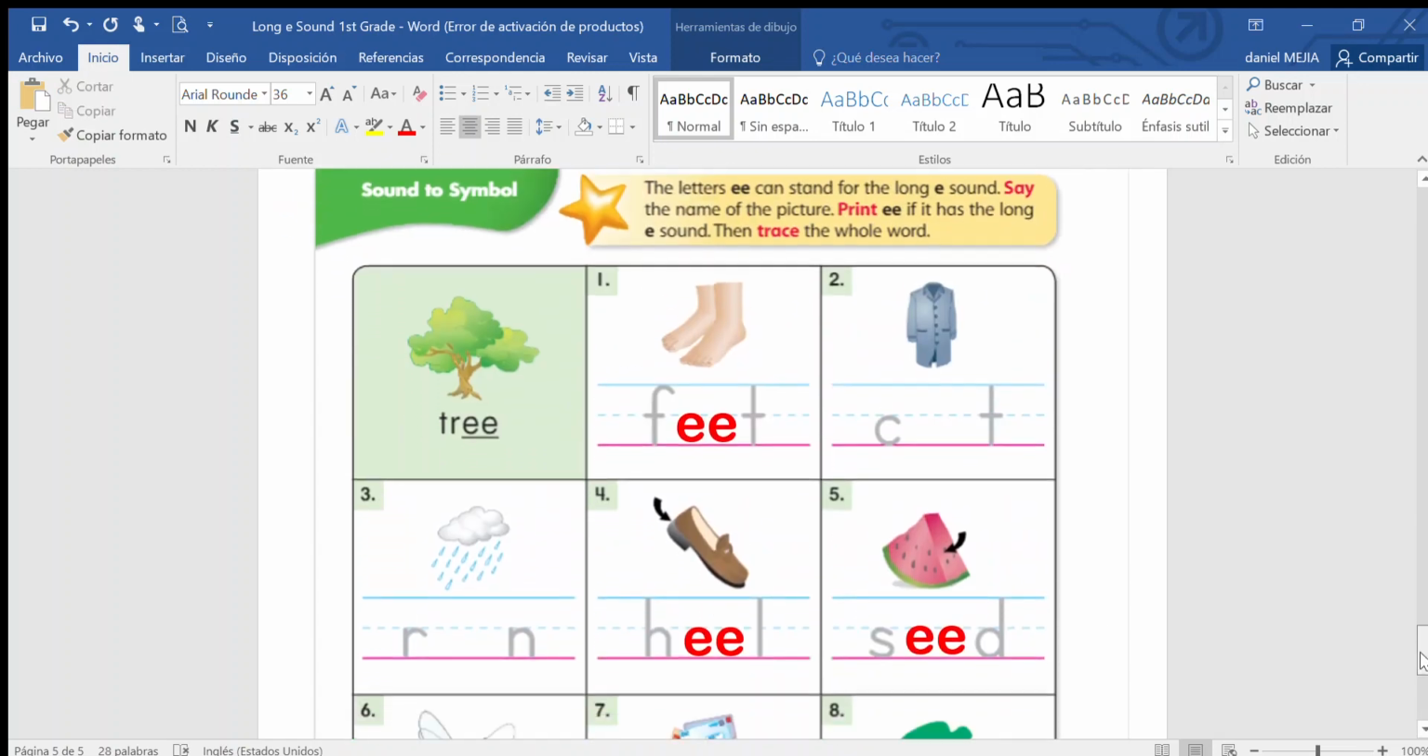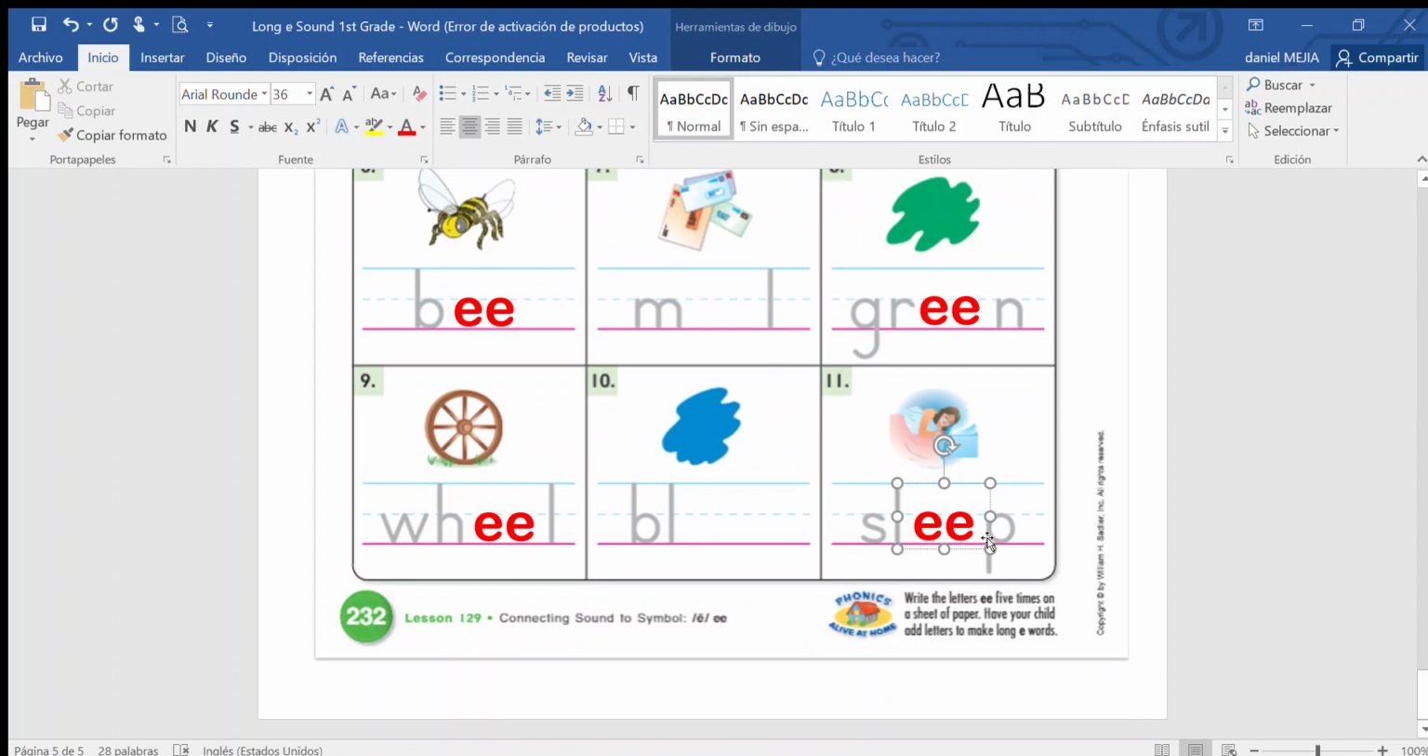So good. We finished our page. Now you're going to work by yourself on page 233 and 234. Ahora solitos me van a trabajar en la página 233 y 234.